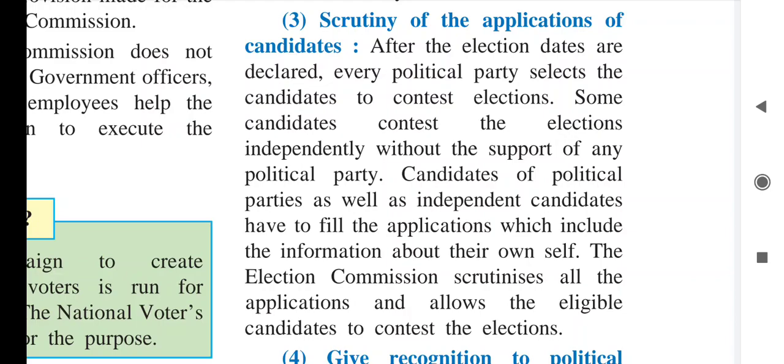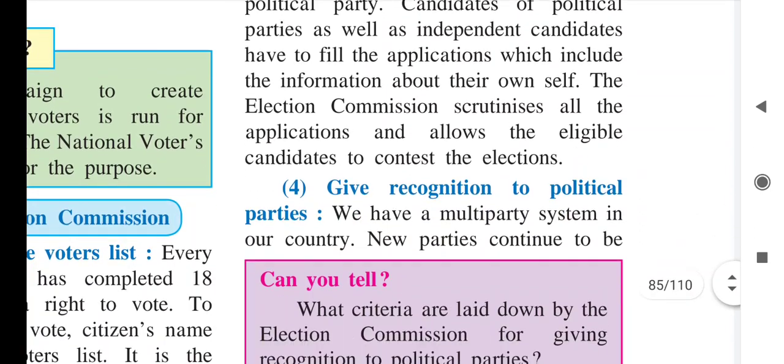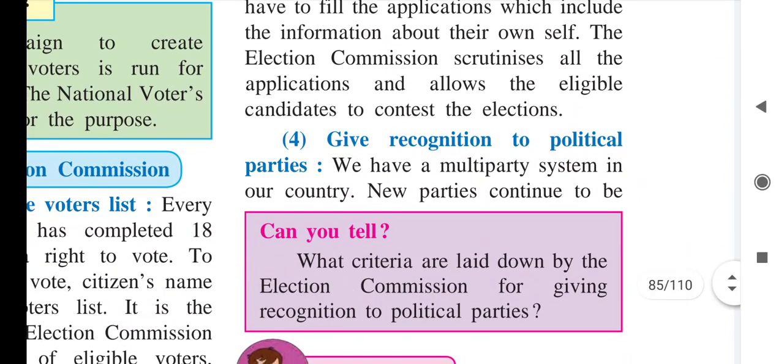Now next, the fourth function of the Election Commission, that is to give recognition to the political parties. There are a number of political parties in our India. Some parties are national parties, some parties are regional parties. So how do they get recognized by the Election Commission? To give the recognition is also a function of the Election Commission.